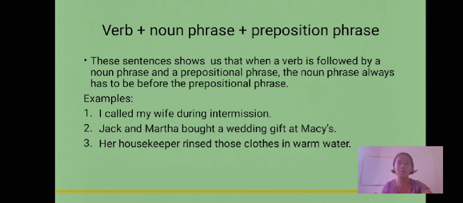On the next example, we have "Jack and Martha bought a wedding gift at Macy's." Our verb here is bought, our noun phrase is a wedding gift, and the prepositional phrase is at Macy's. So we will underline "bought a wedding gift at Macy's." The last example is "Her housekeeper rinsed those clothes in warm water." The verb here is rinsed, those clothes is the noun phrase, and in warm water is the prepositional phrase.